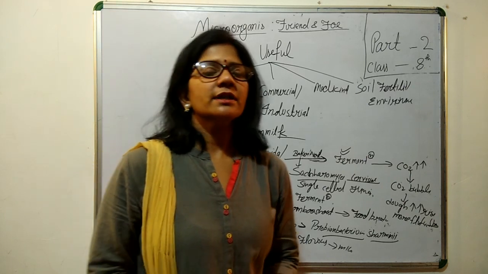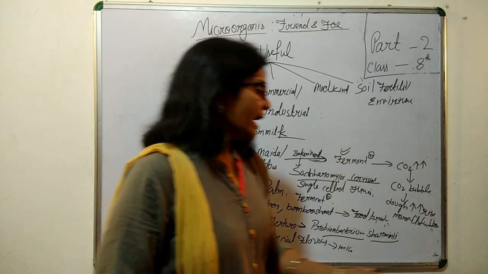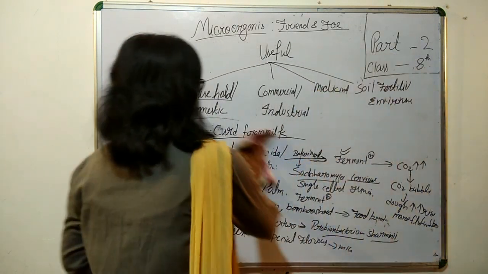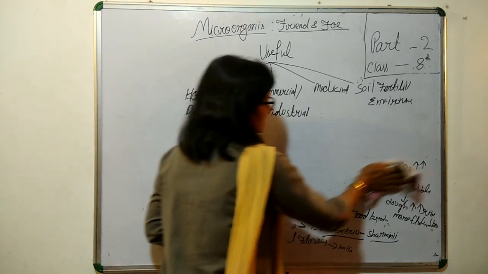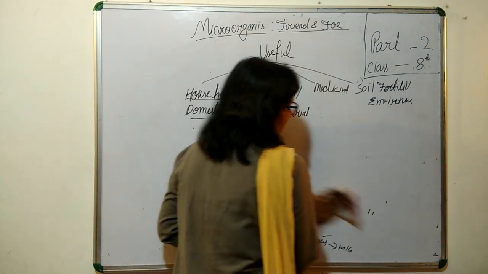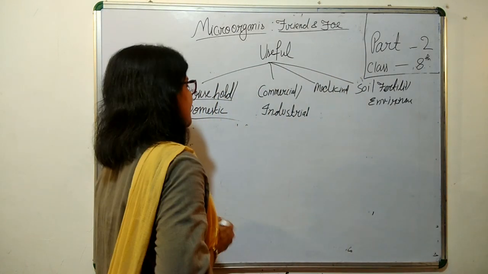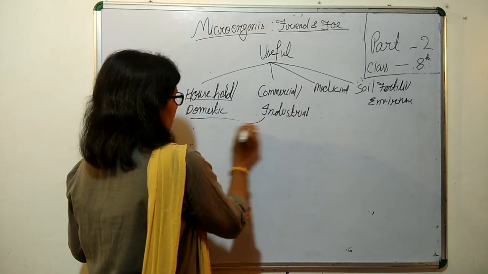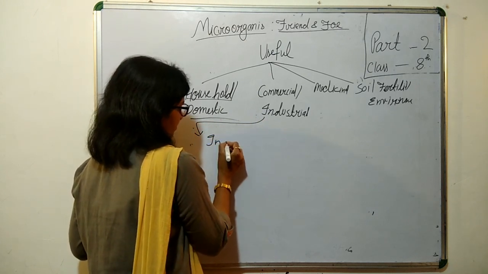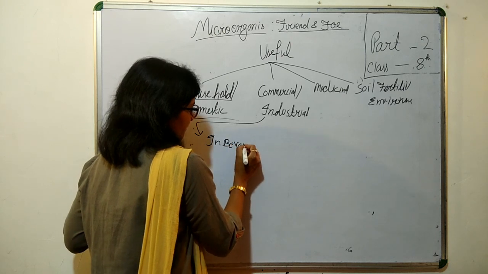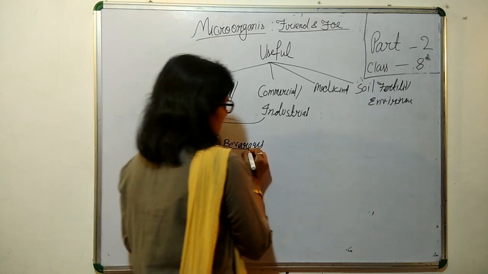Now let's see the uses of microorganisms at industrial level. In making alcoholic beverages, we use brewer's yeast. This brewer's yeast is also Saccharomyces cerevisiae. So let's see the use in beverages.